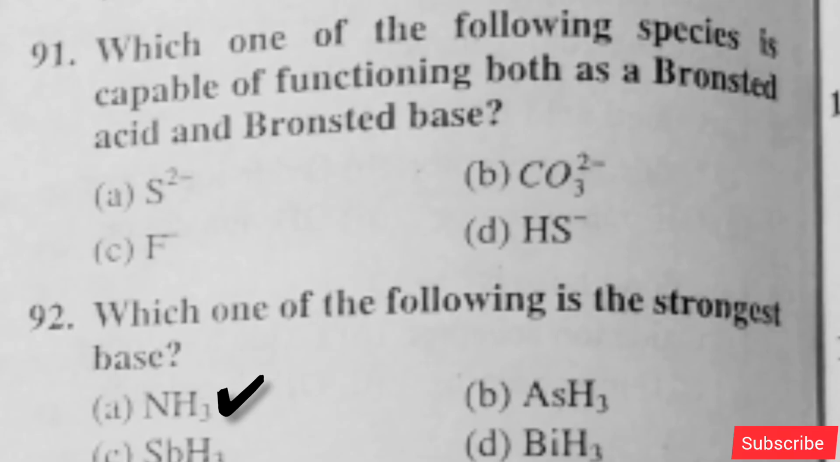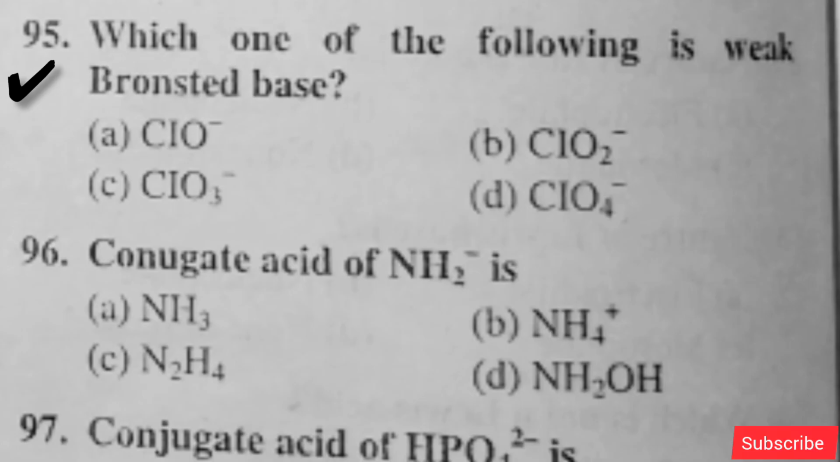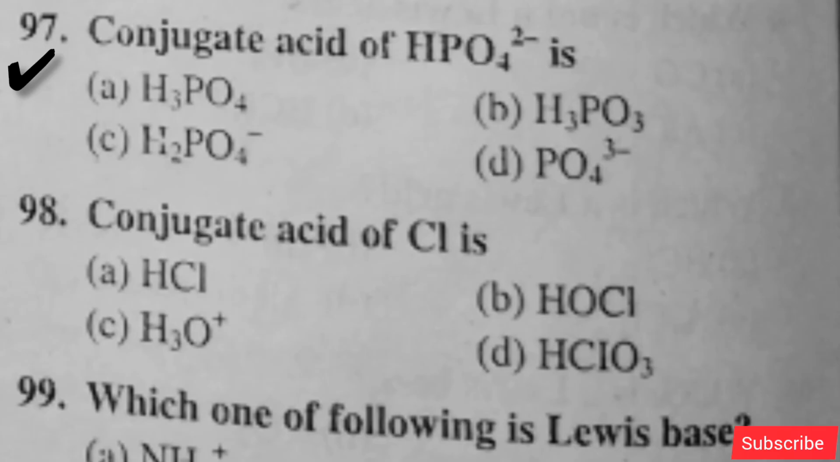Option A is right. According to Bronsted-Lowry concept, acid is, option C is right. Which one of the following is a weak Lewis base? Option D is right. Which one of the following is a weak Bronsted base? Option D is right. Conjugate acid of NH2- is, option A is right. Conjugate acid of HPO4 2- is, option C is right. Conjugate acid of Cl- is, option A is right.